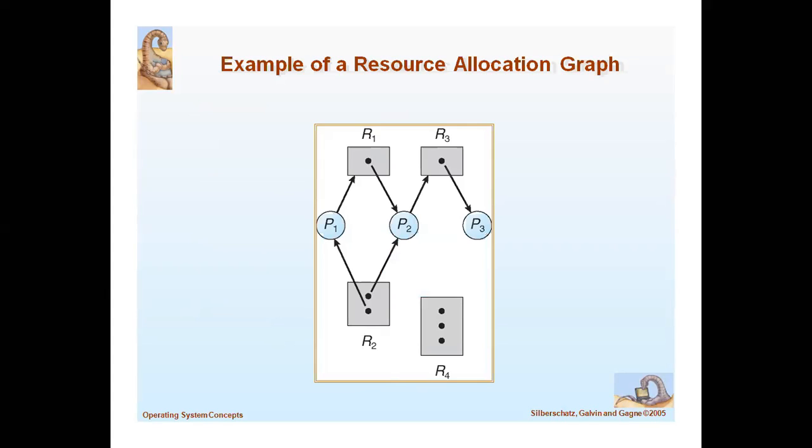Let's see an example. If a graph contains a cycle, there may be a deadlock situation.